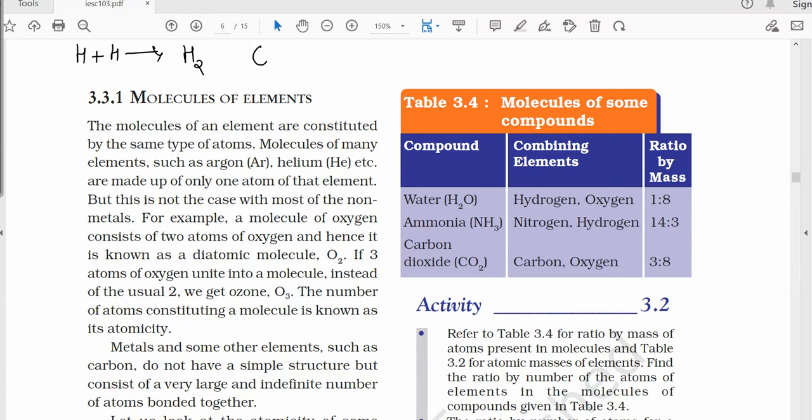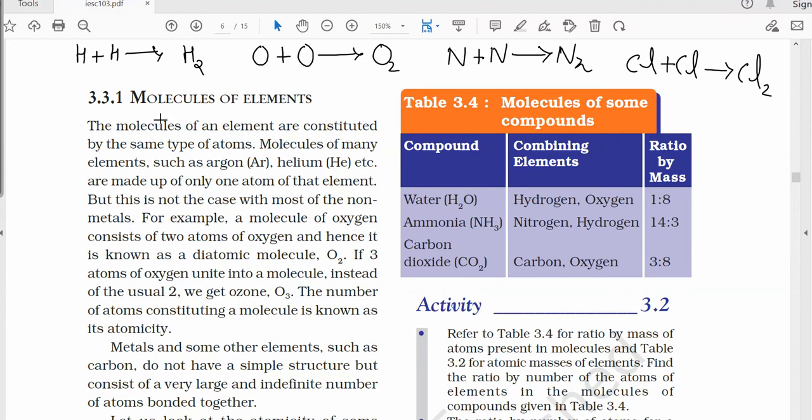Similarly, oxygen combines with another oxygen atom to form O2, that is dioxygen. Nitrogen combines with another atom of nitrogen to form an N2 molecule. Cl combines with another Cl to form a Cl2 molecule.